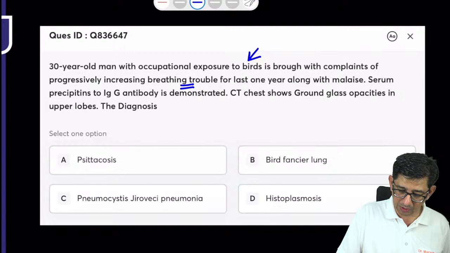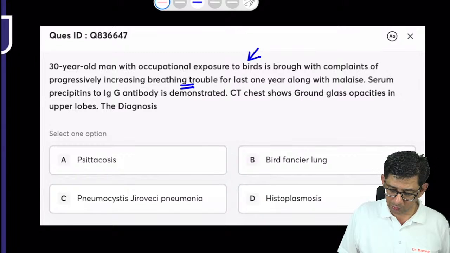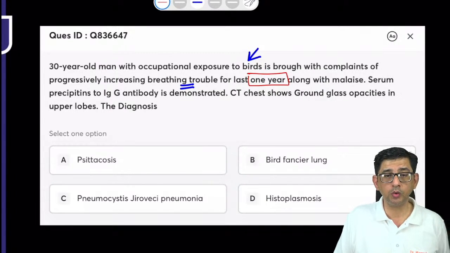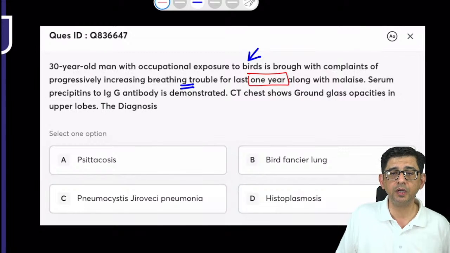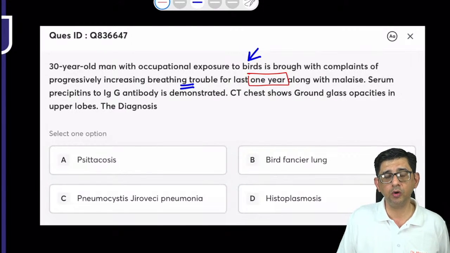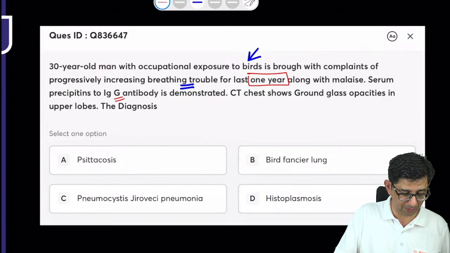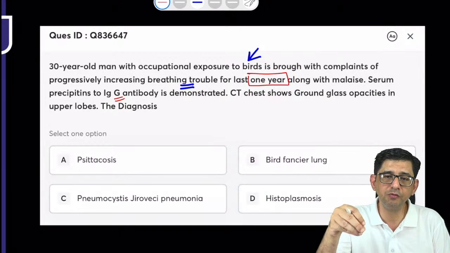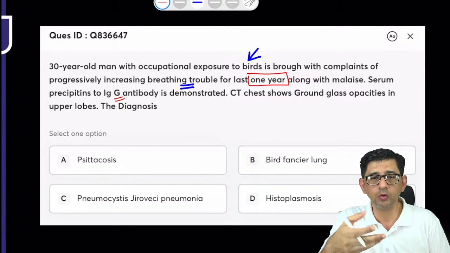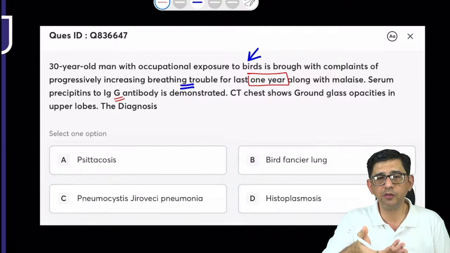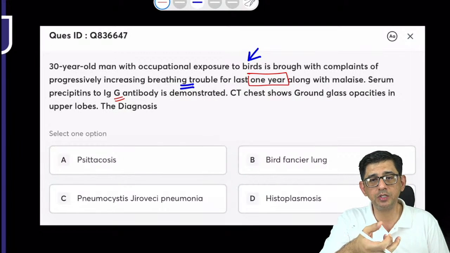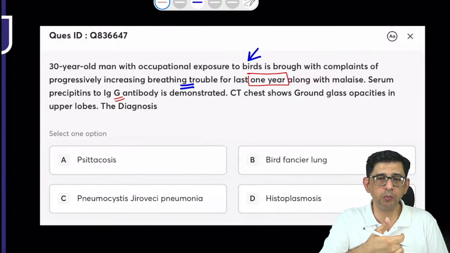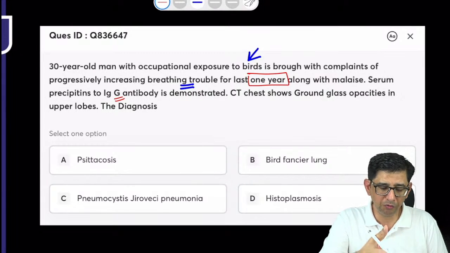Let me look at the options in this case. I'm getting A as an answer in this particular case, that is psittacosis. But psittacosis will cause symptoms for 1 year, and will acute infection, acute onset pneumonia contribute to IgG antibody? No, guys, absolutely not. I'll repeat that once again. First and foremost, there is exposure to birds, that's fine. Reading exposure to birds, you first think it would be psittacosis, but psittacosis would be an interstitial pneumonia which will present with cough. It would be a walking pneumonia, but there would be cough, there would be breathing trouble. It would be an illness of a few days.